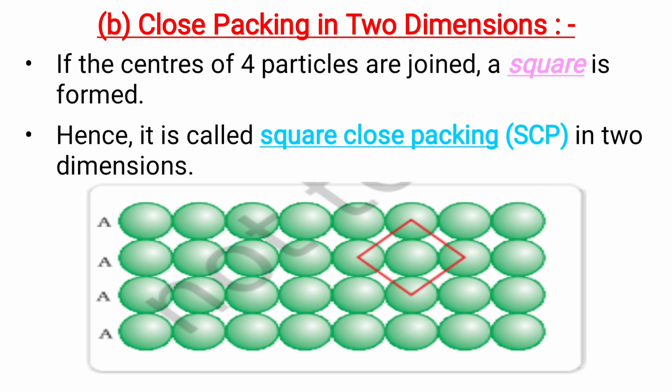If the centers of 4 particles are joined, then a square will be formed. Hence, this type of arrangement is called square close packing, that is SCP, in 2 dimensions. This is the picture of square close packing.